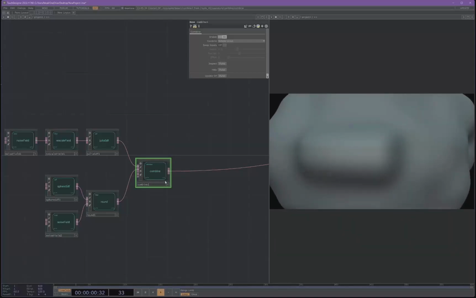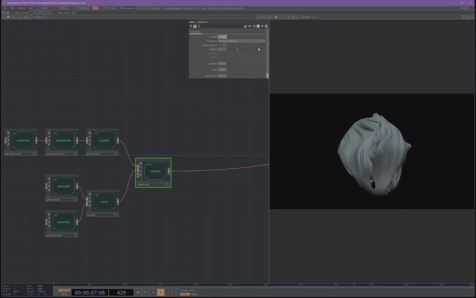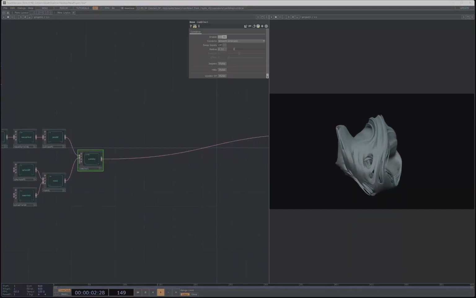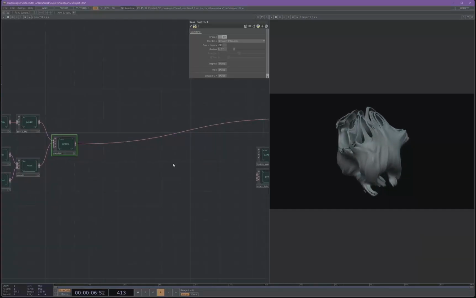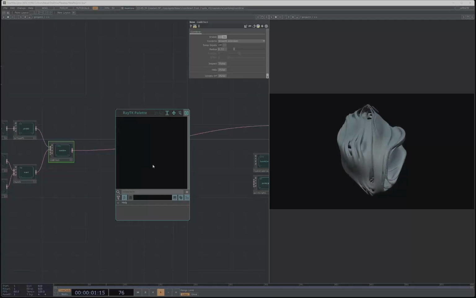And it's huge. So let's change the combine type here to, let's see, smooth intersect. Oh, yes, very cool. And bring the radius down a little bit to something like 0.32. And that's pretty much it for our SDF setup here. So let's go ahead and move on to our color and our material. So we're going to open up the palette and grab a modular mat.